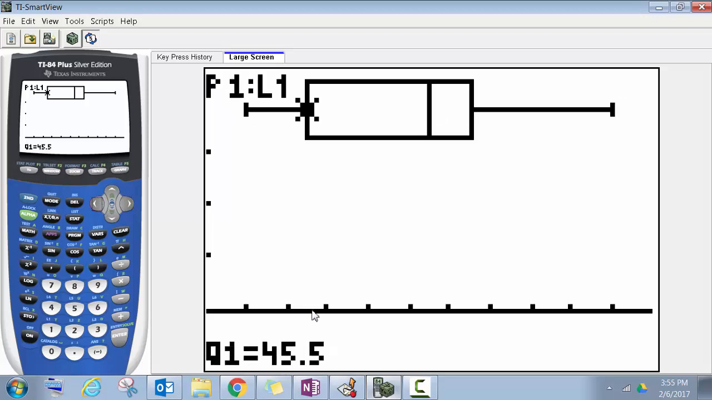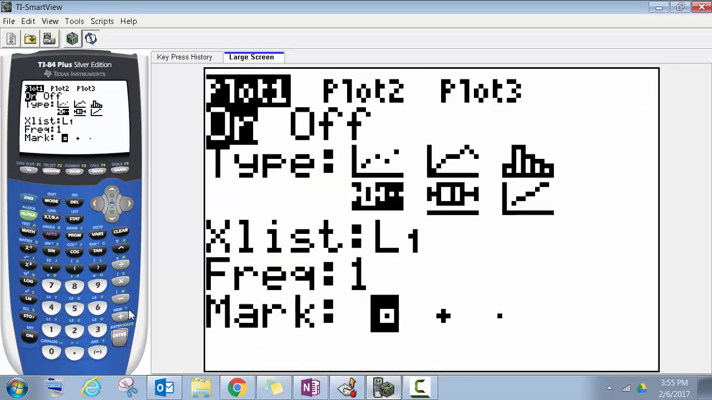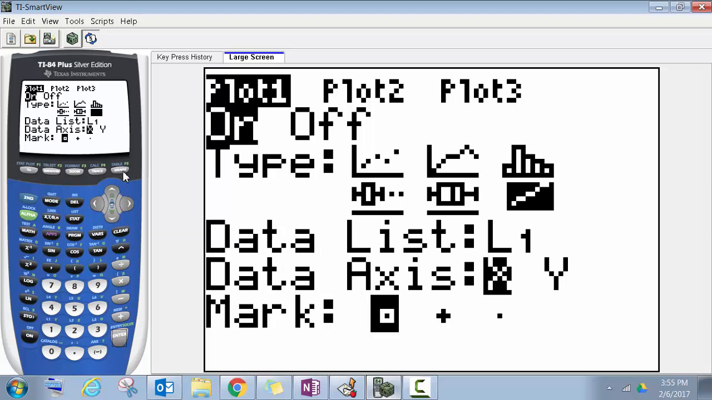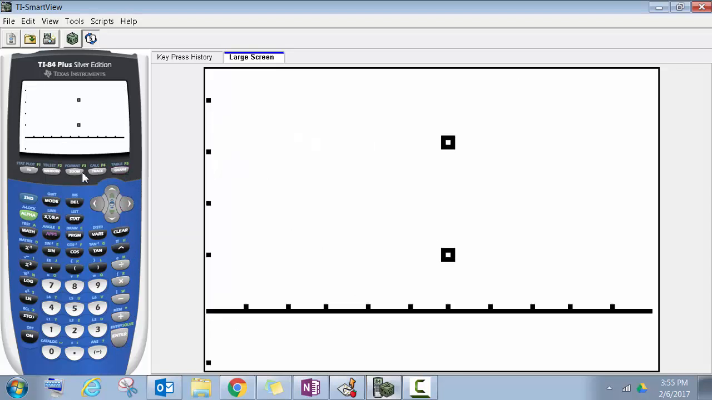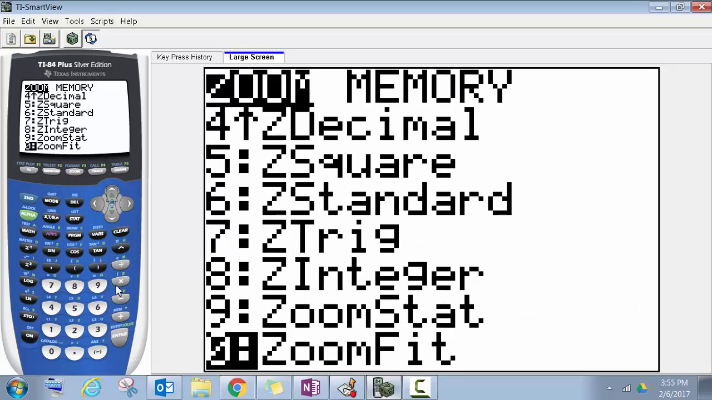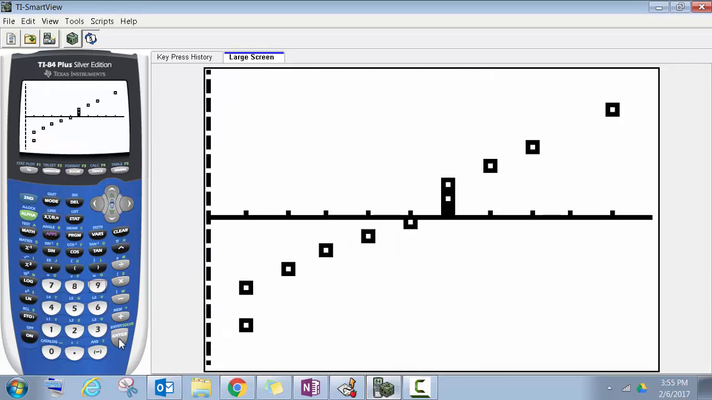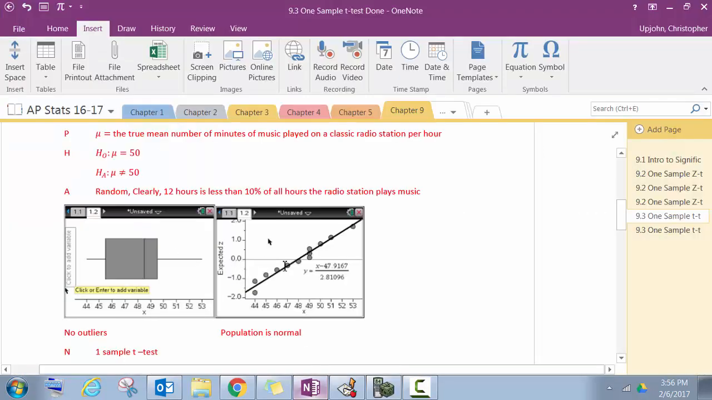We need to scale our x-axis here. We also need a normal probability plot. So second Y equals, go to the plot again. And now we want to go to the last one, which is the normal probability plot. And just hit graph. Again, zoom, stat, number 9. Again, pretty linear. There's kind of a pattern, but for the most part it's linear, so we're going to say that our population is normal. So I have my box plot and my normal probability plot. There's no outliers, population is normal.